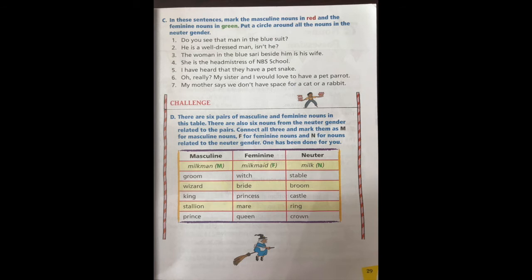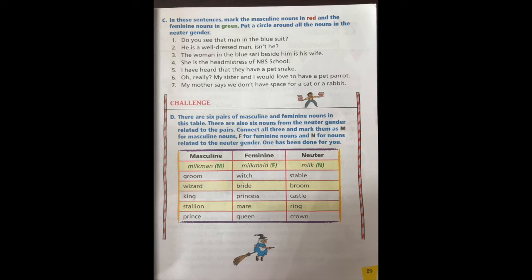You can cross check. Let's read question D. There are 6 pairs of masculine and feminine nouns in this table. There are also 6 nouns from the neuter gender related to the pairs. Connect all 3 and mark them as M for masculine nouns, F for feminine nouns and N for nouns related to the neuter gender. One has been done for you. So scholars, I hope you understood.